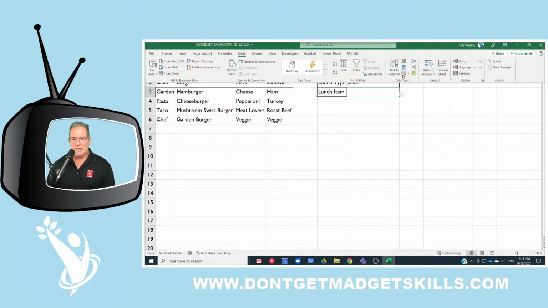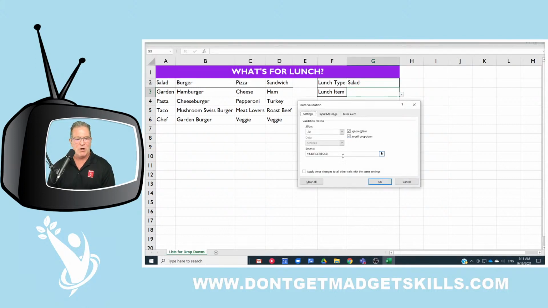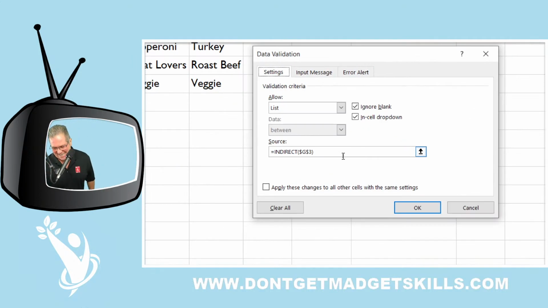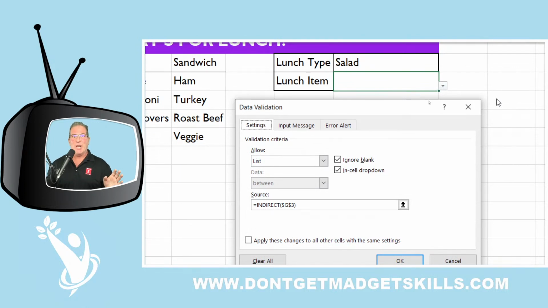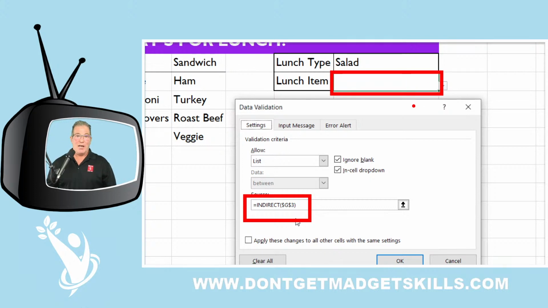Maybe my reference is incorrect. Oh. The number one error in Excel is user error. It's usually you or me making the error, and it's usually something really simple. I want you to look at what I'm referencing here. I want the indirect of G3. Well, guess what? This is G3. I didn't want the indirect of that. I want the indirect of this. So maybe that's why I kept getting that information telling me that it refers to an error, okay?